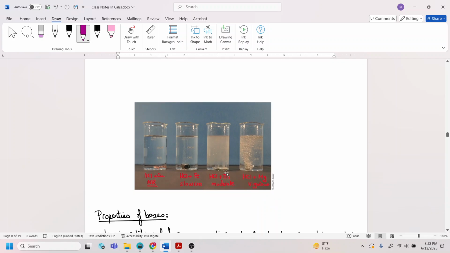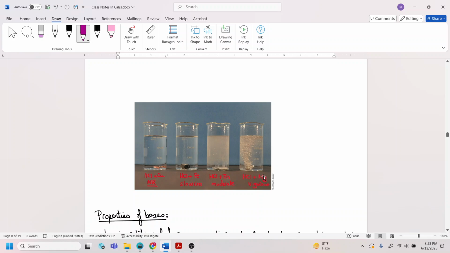If you put a piece of zinc in there with HCl, it's going to start forming bubbles. Those bubbles are hydrogen gas. And it is going to be a moderate reaction. It's going to take a while until it dissolves in the acid, depending on how big the zinc is and how concentrated the HCl is. The more concentrated the HCl, the faster the reaction with the zinc, so that the zinc metal will dissolve.